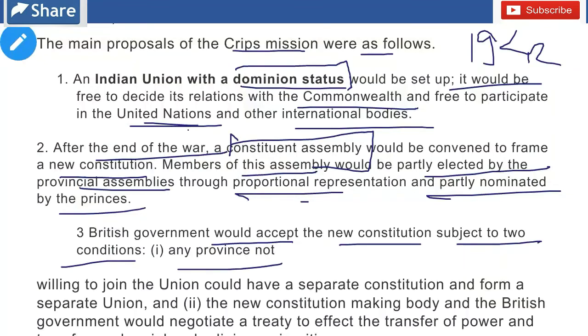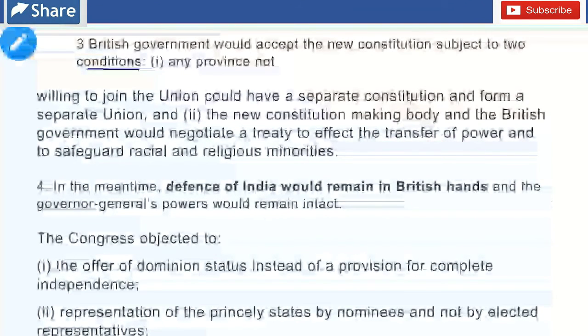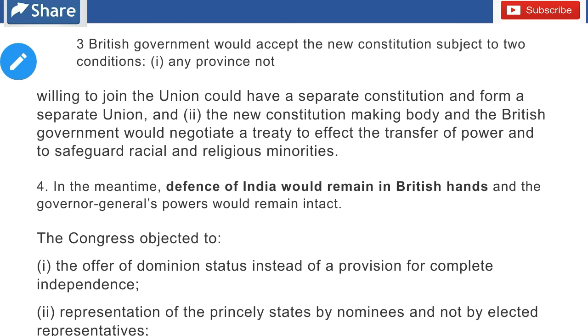Any province not willing to join the union could have a separate constitution and form a separate union. So what was the first condition? The first condition was that, assume that this is India and this is the United Province at that time. So if the United Province is not willing to join the Indian Union, then it could have its own legislation, its own constitution, and it can make its own union. So any state not willing to join had the power to remain intact, separate.